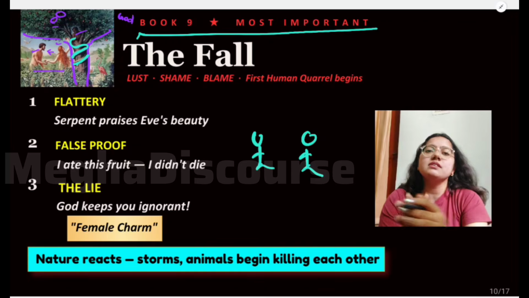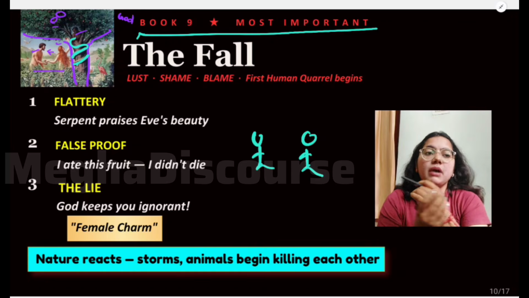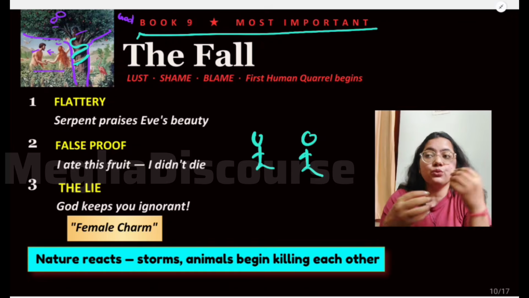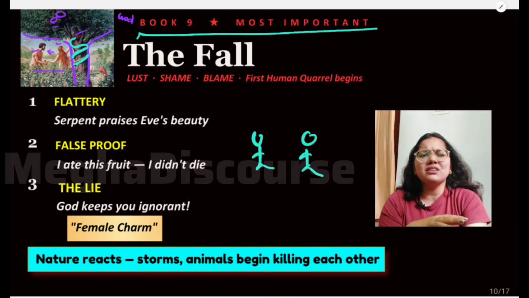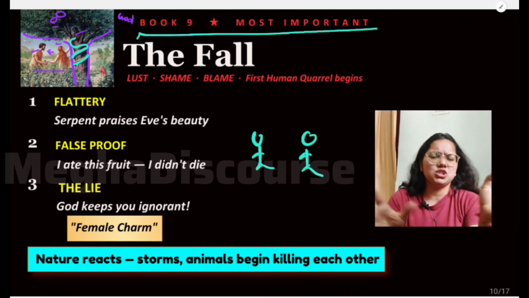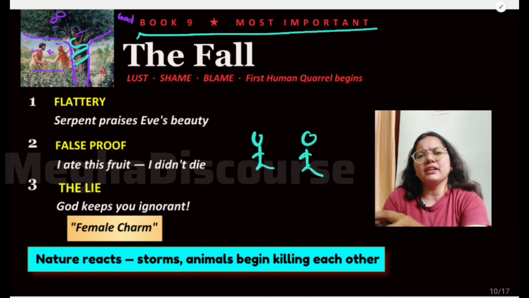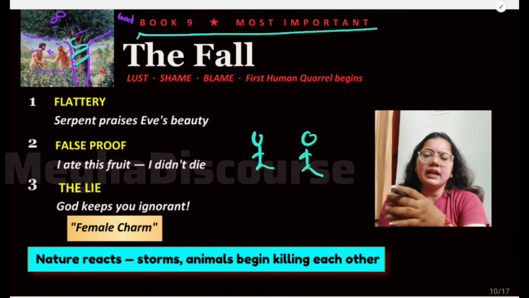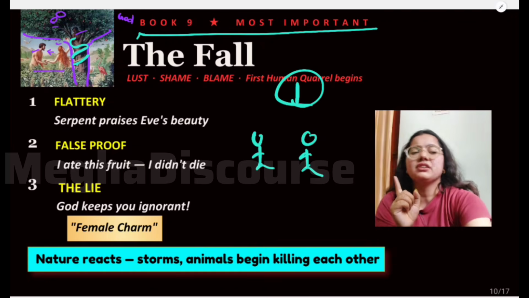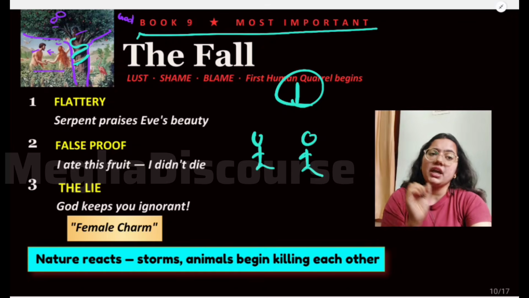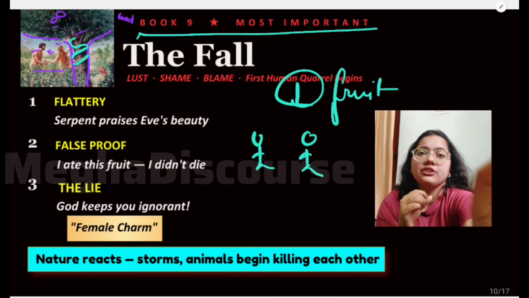And there is this incident when Eve tells Adam that I had a dream last night, and in that dream I saw that there is this toad who is telling me to eat that fruit and I should have some desire for that fruit. So Adam tells her that it is just a dream, do not think that much about it. Because now we have reason, we have rational thinking, so just make better decisions, and it is just a dream, forget it, right? But yes, Adam has already told her before that there is only one single condition that God has given us, which is that we must not eat the fruit of the tree of knowledge, right? Of the tree of knowledge.